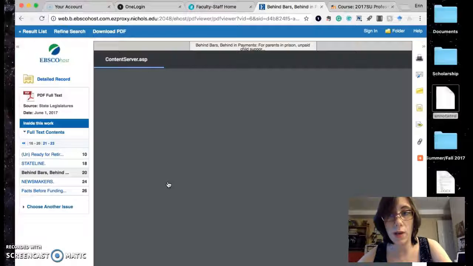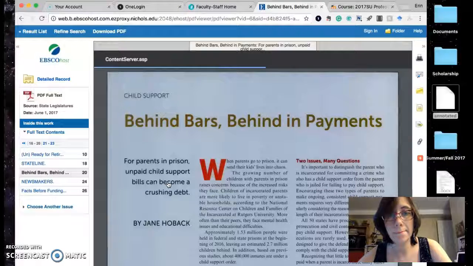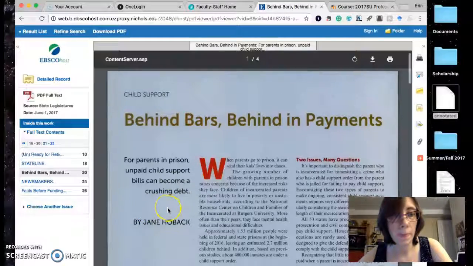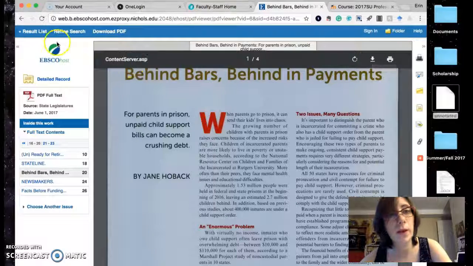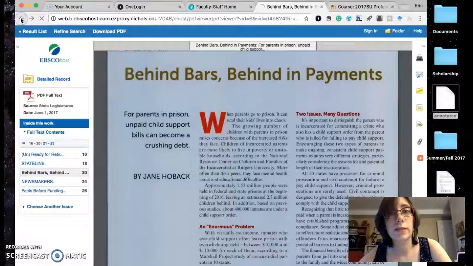And you should be able to download it. The source is state legislatures. That sounds pretty reputable to me. And see this? That's a download. And so you can save it right onto your desktop. So that's kind of nice.